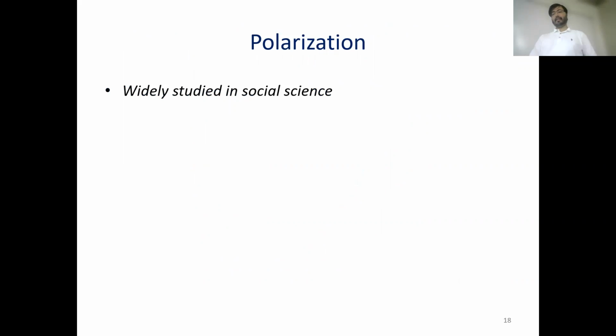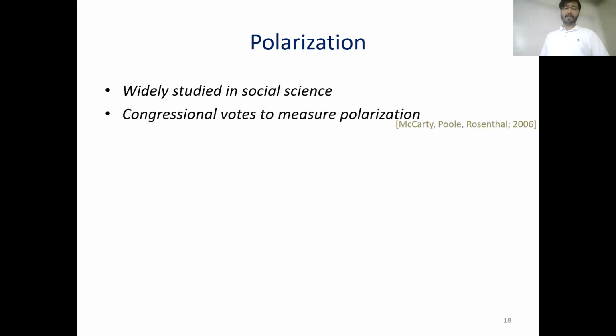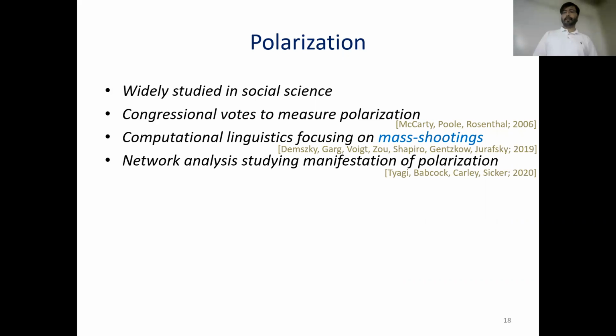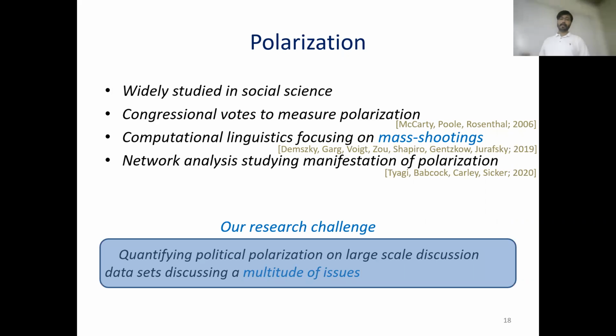Polarization has been widely studied in social science. A seminal line of work from Keith Poole's research group and his co-authors was about how to use congressional votes to measure polarization. There has been extensive literature in computational linguistics and in network literature. But here we are dealing with a completely different challenge of quantifying political polarization on large-scale discussion data sets, discussing a multitude of issues. And this was an open NLP challenge that we addressed in this paper.